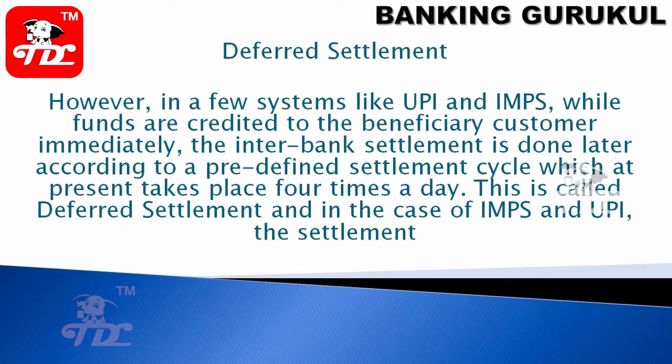First, gross settlement is one-to-one, and NEFT is every half an hour. After half an hour, whatever debit or credit you receive, only then will these transactions be settled and the amount credited to the customer's account. You have a time of half an hour. But in UPI and IMPS, without getting money from the other bank, you have to immediately credit the customer's account. So here the deferred settlement will happen 4 times a day, and it can be debit or credit. So we have gross settlement, net settlement and deferred settlement.